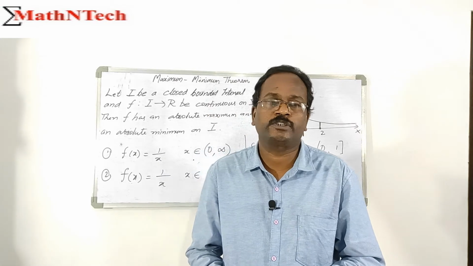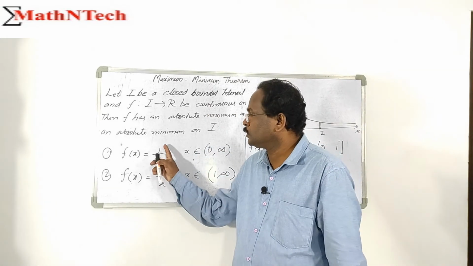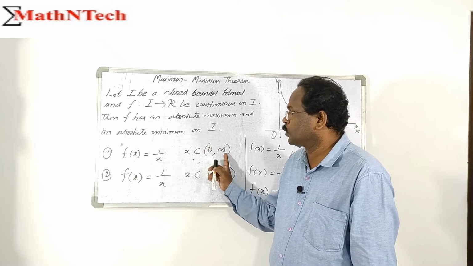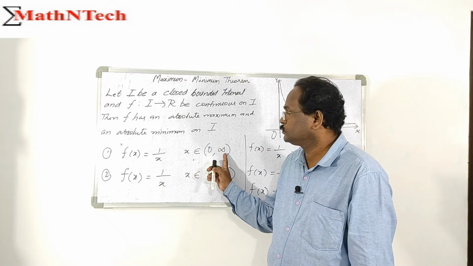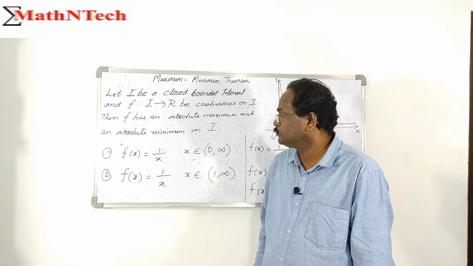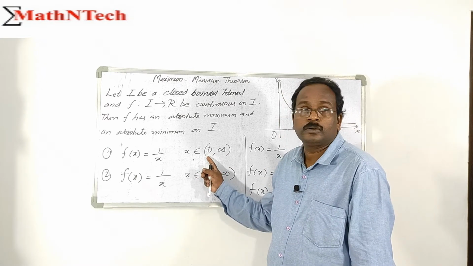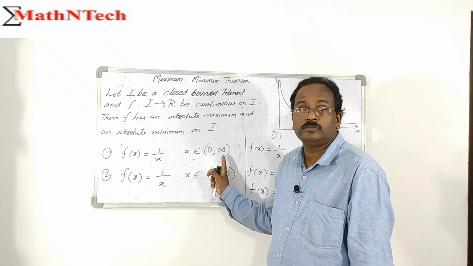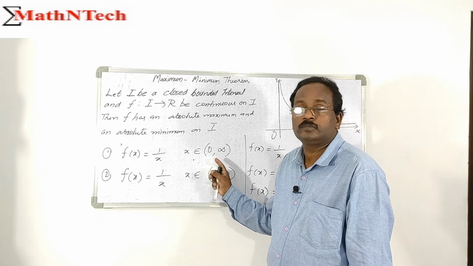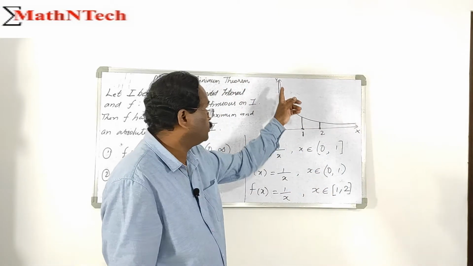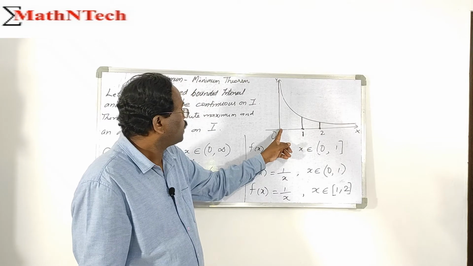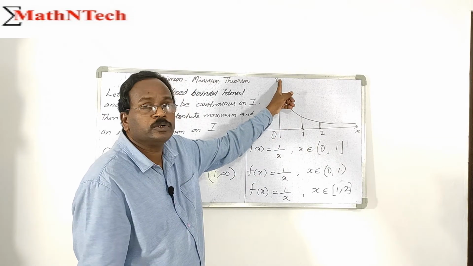So note the first example: f of x equals 1 by x for all x in the open interval 0 to infinity. In this interval this function is continuous, but the interval is open and unbounded. Note the graph: as x tends to 0, 1 by x tends to infinity.